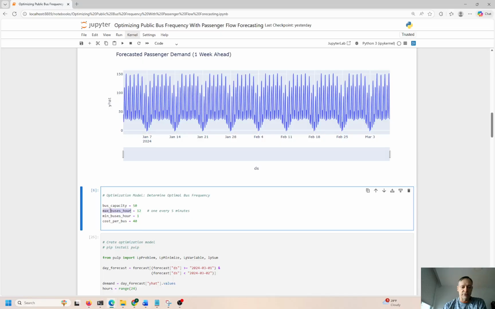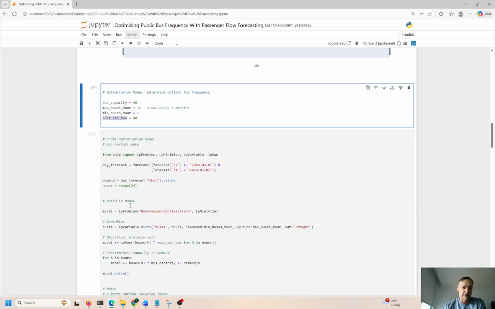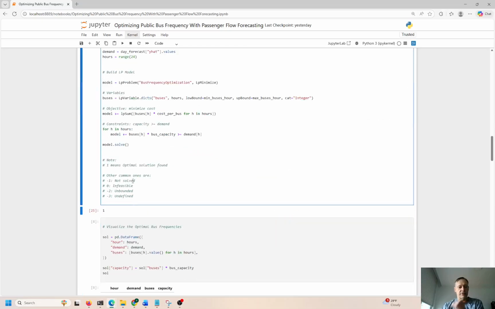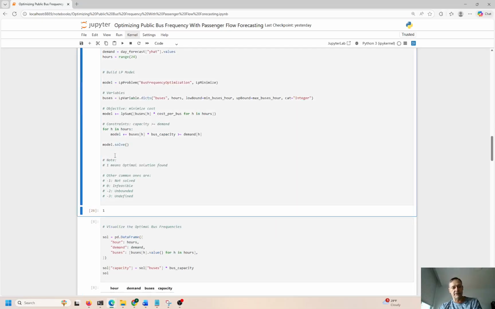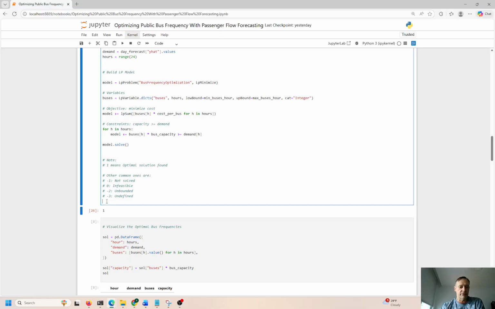The maximum is going to be 12. That's a hard constraint right there. The minimum will be 1. That's a bare minimum that we need running at any given point in time. And the cost per bus, I'm saying it's 40. Again, that's debatable. It could be higher or lower. It's really up to you, whatever you think is warranted for your situation in your city, wherever you live.